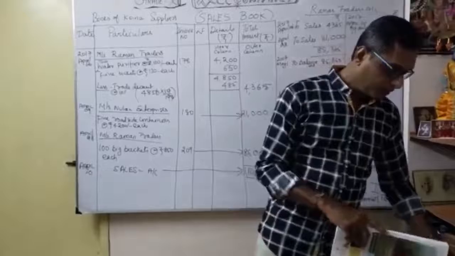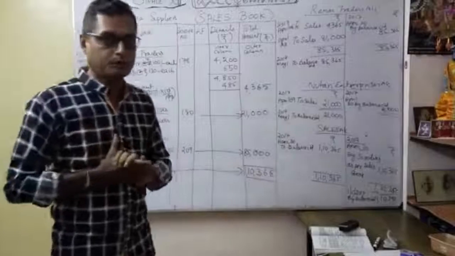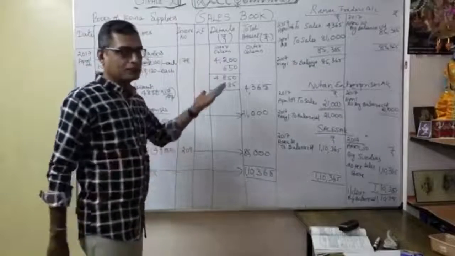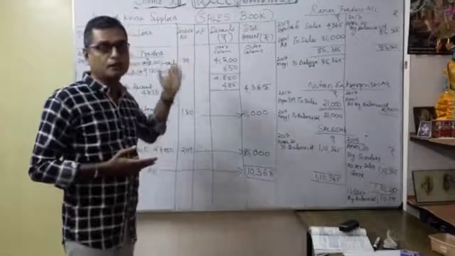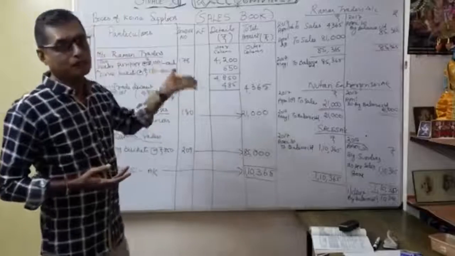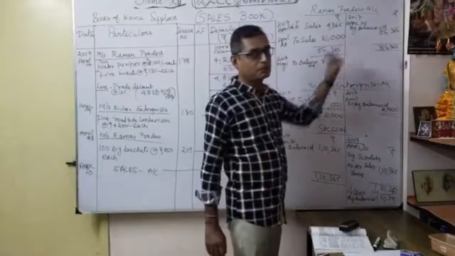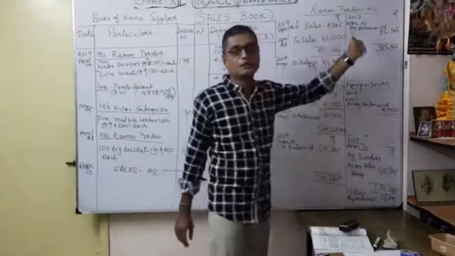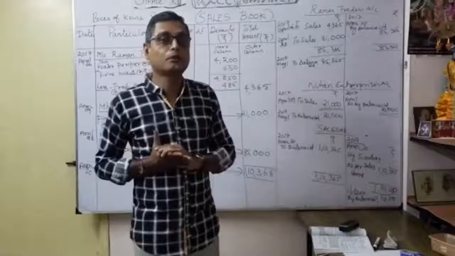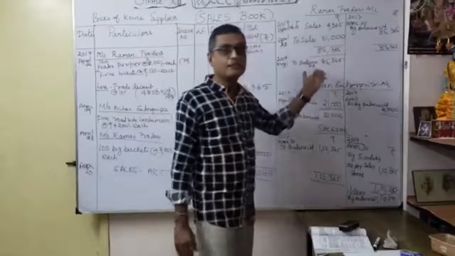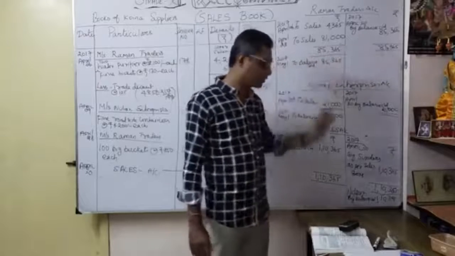I hope that now you can understand how to prepare the sales book. When you are clear about your purchase book, the sales book is very easy. Just as in the purchase book we record only credit purchases, similarly in the sales book we record only credit sales. Only sales to parties on credit, to be settled later. Later on, we want to know how much the debtor has to pay. That's why we prepare the particular customer account. Otherwise, we don't know how much we are going to collect from the customer. That is very, very important for preparation of the ledger. So here you can learn the balancing simultaneously, how to do balancing, then carried down and brought down. That is very, very important.